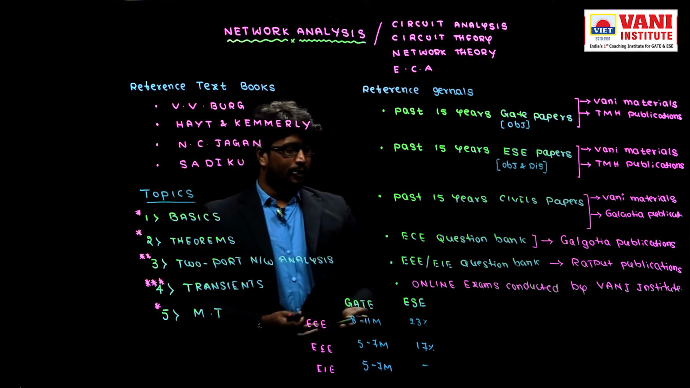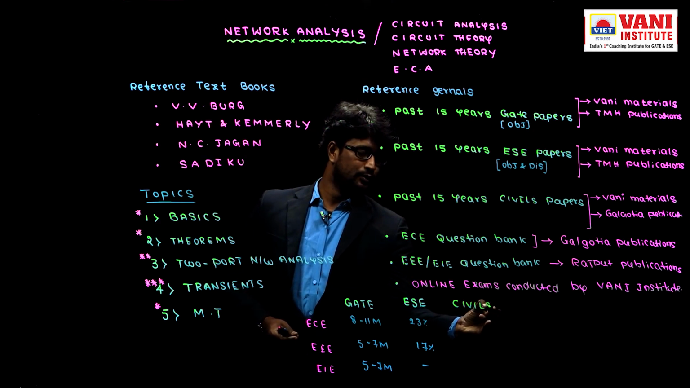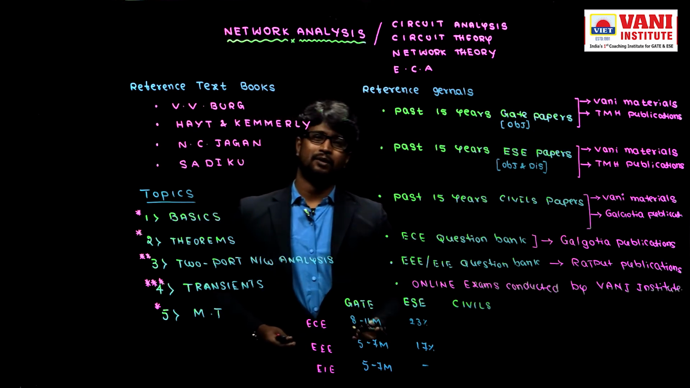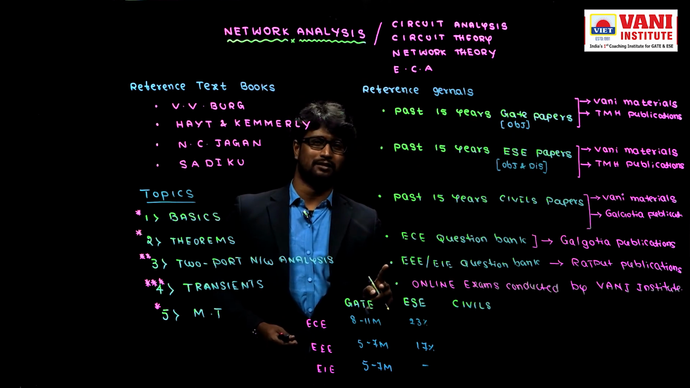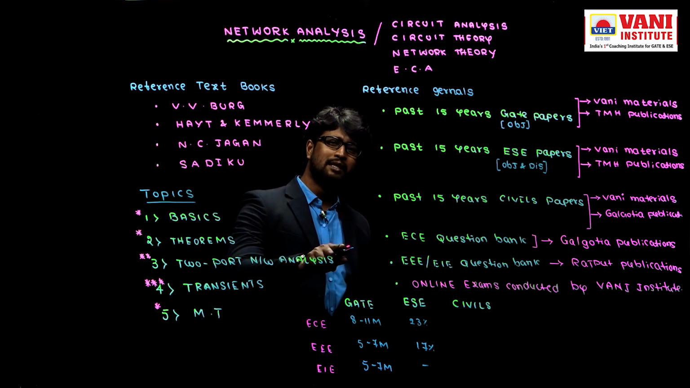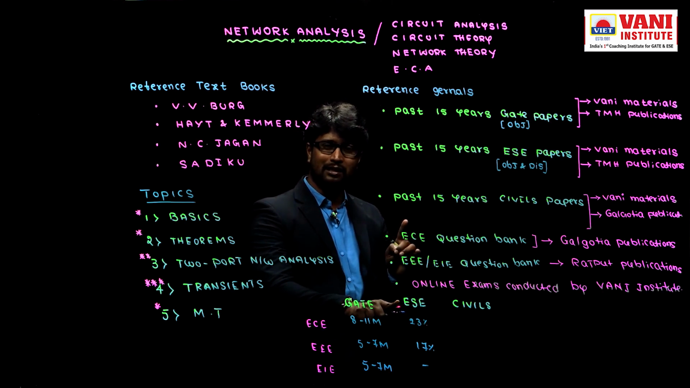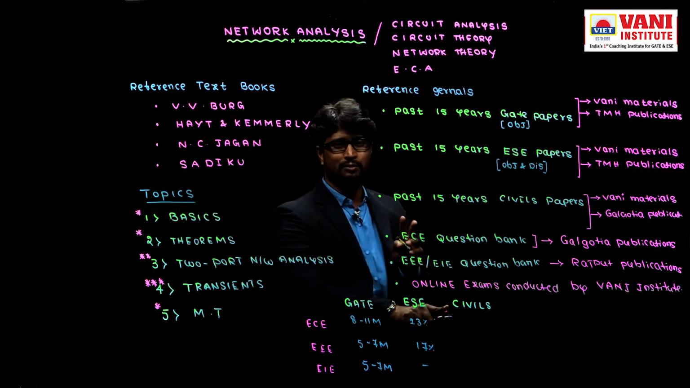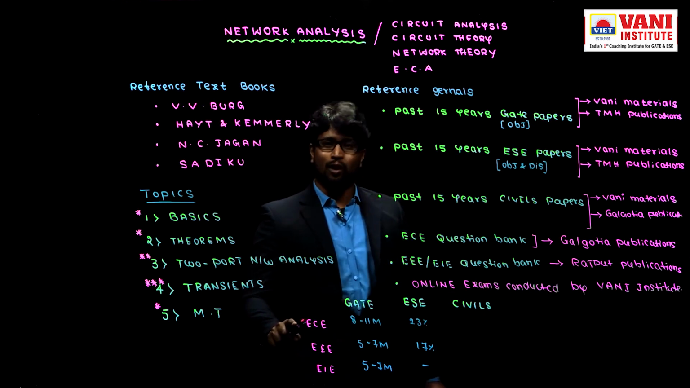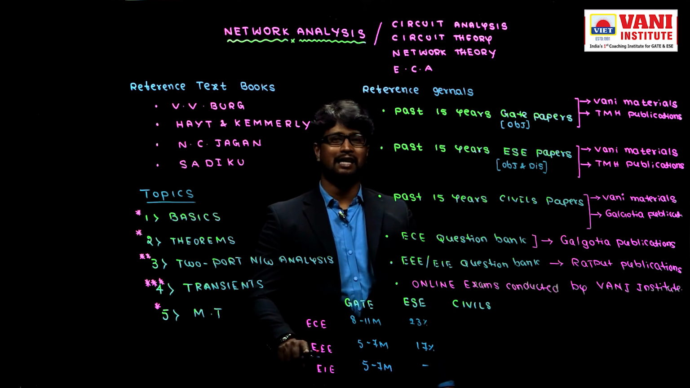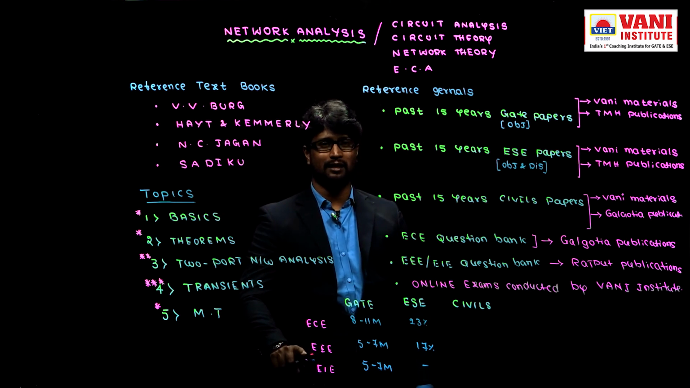Next, civil services. For civils, only EEE and mechanical, these 2 streams are present. For GATE, all the engineering streams are present. For ESE, only 4 streams are present: ECE, EEE, mechanical and civil. For civils, only 2 streams are allowed, that means EEE and mechanical. So if EC people want to write the civils exam, they write the electrical paper. Even instrumentation people who want to write the civils write the electrical paper. That is the norm, right?